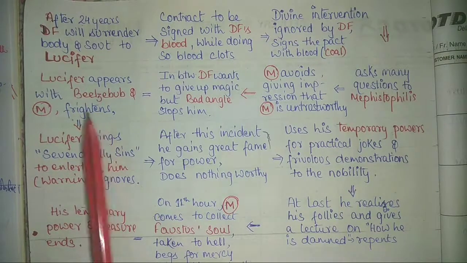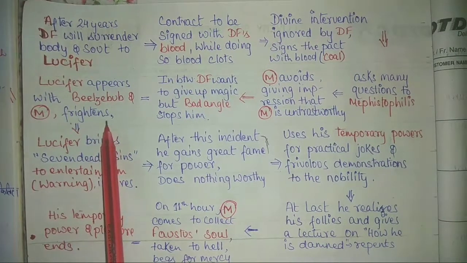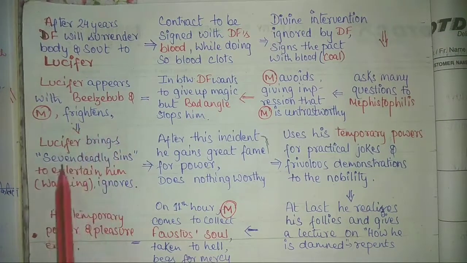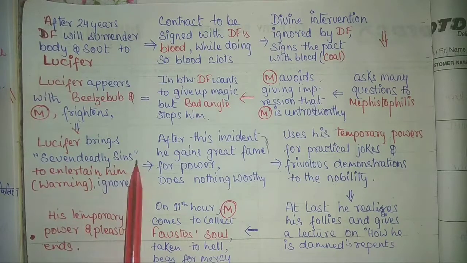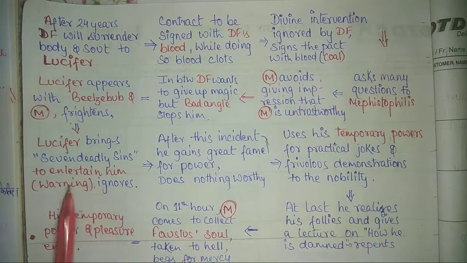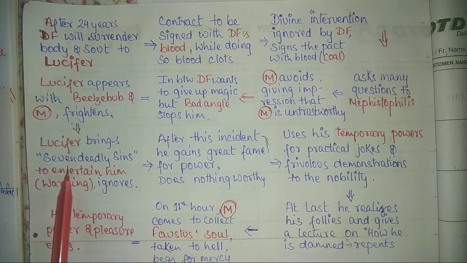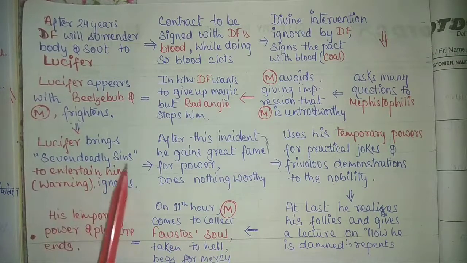He says that he should abide by the pact, otherwise he will make his life hell. Lucifer brings the 7 deadly sins in front of him. It was to entertain him, and it was also God's warning, which Dr. Faustus ignores: that if he continues being with Lucifer, he is also going to commit the 7 deadly sins. But he totally ignores it.